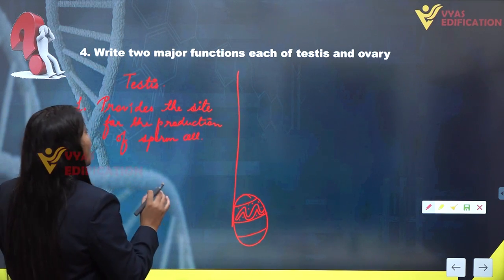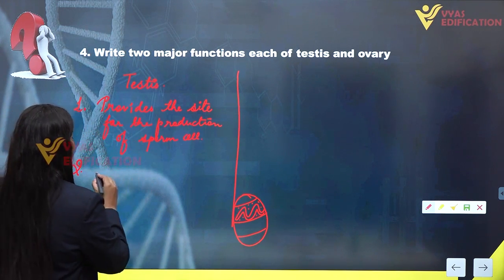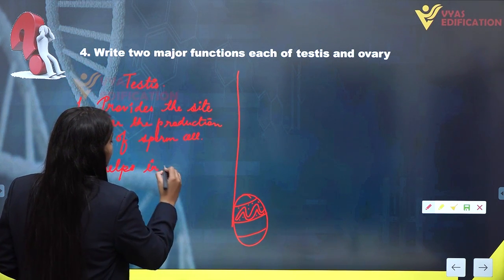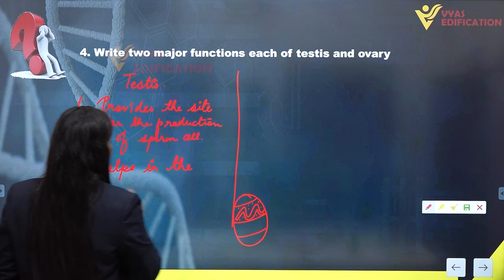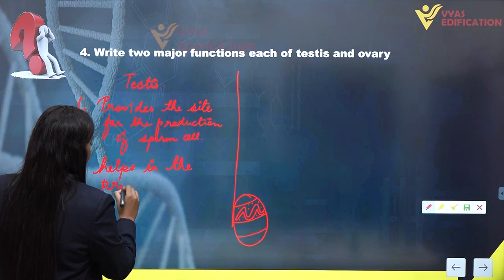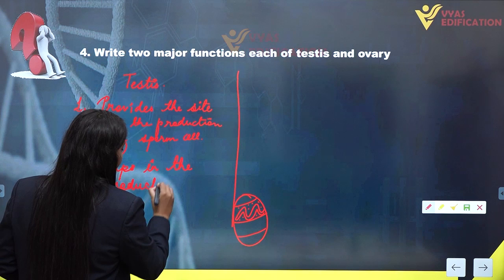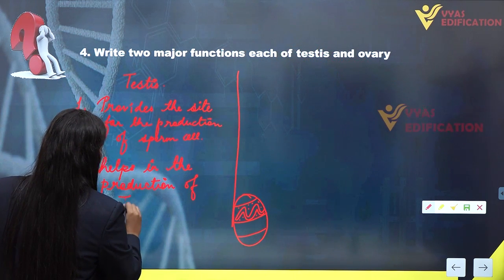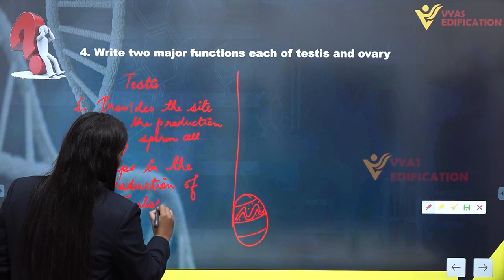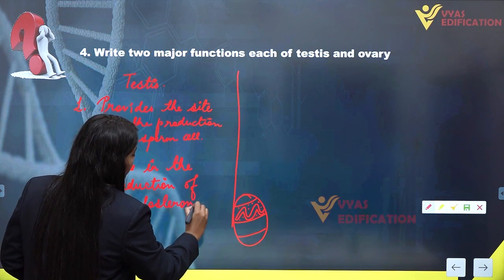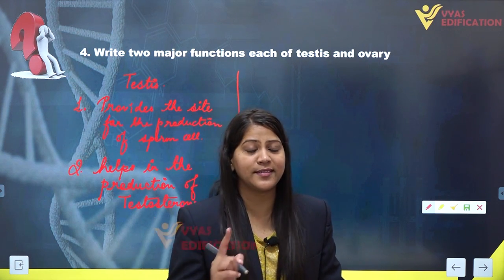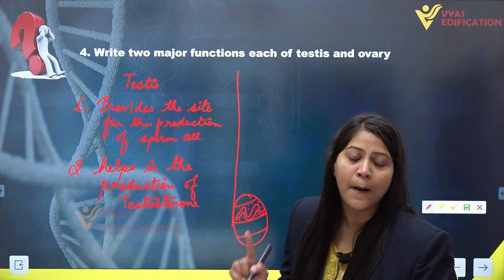So testis has another function, that it helps in the production of testosterone, which is of course a very essential hormone for the secondary sexual characters in the male.